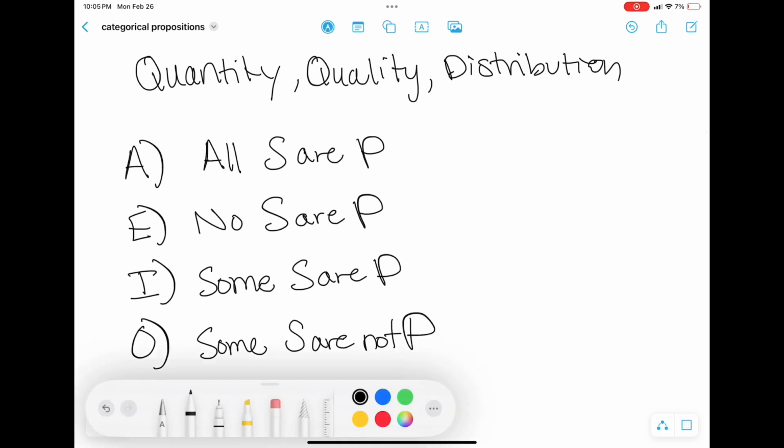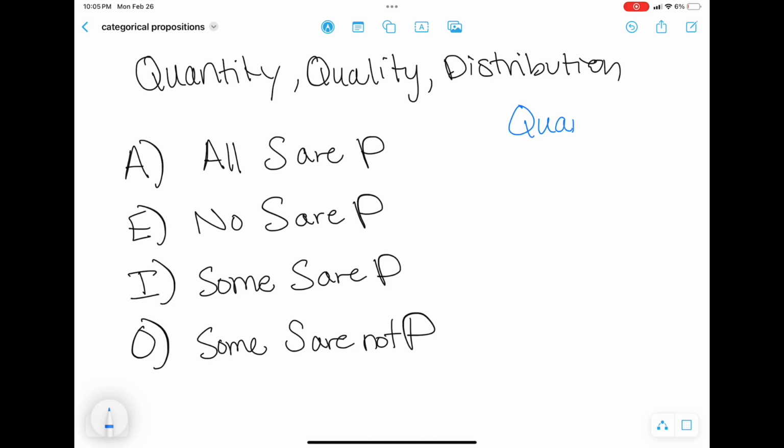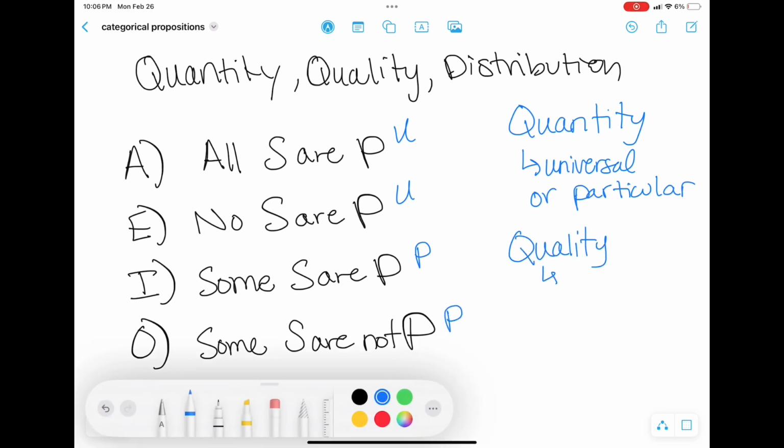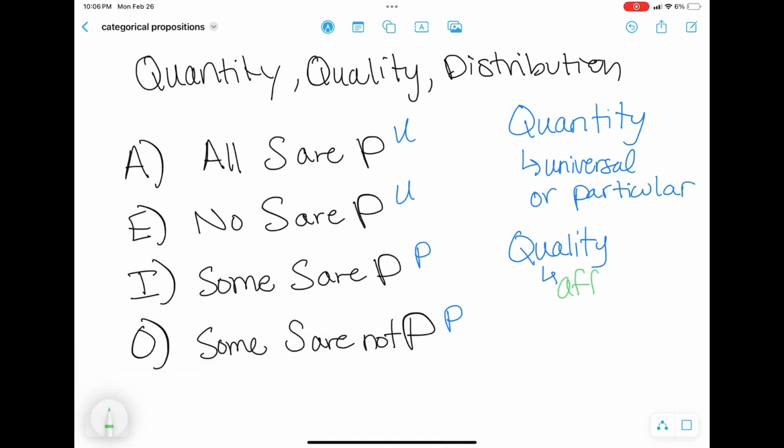Distribution is probably the trickiest concept of the three, but I'll do my best to give a quick overview of it here. So when we're talking about quantity, how many entities is the statement making a claim about? Is it making a claim about everything or just particular things? So A and E claims are all or no. So these are universal claims. They're making a claim about every single P. And I and O claims are both some, so that's why they're particular. Some claim about some particular S.